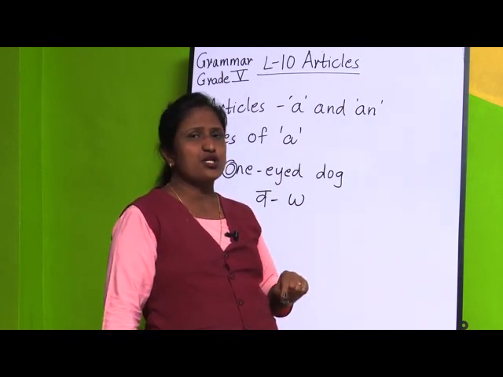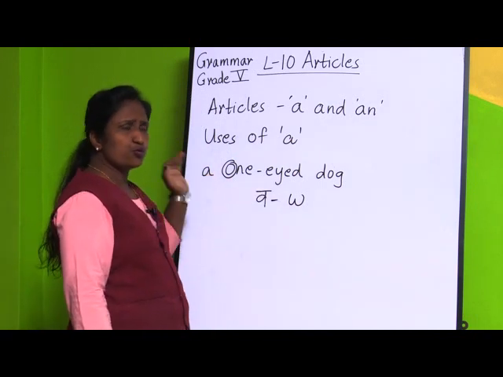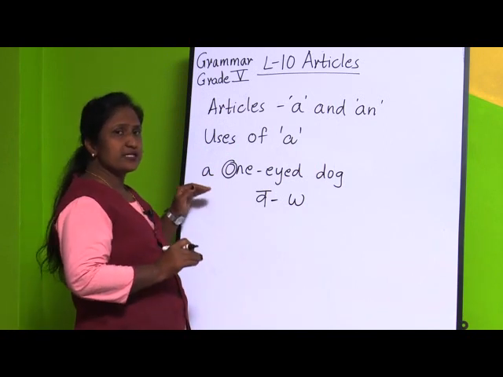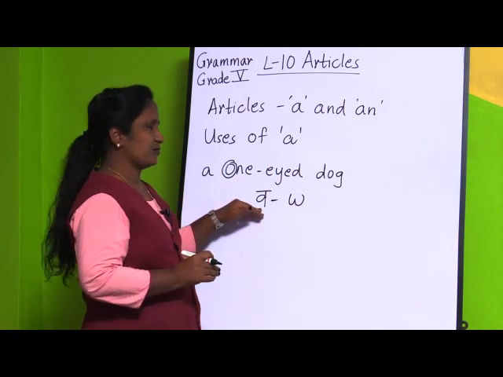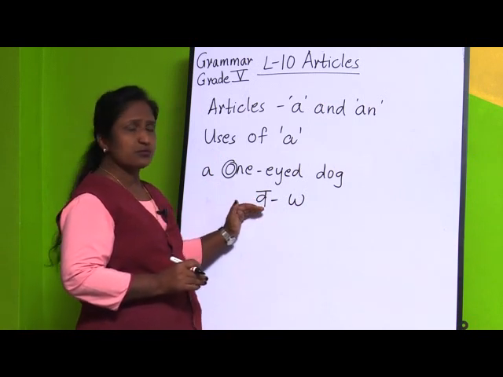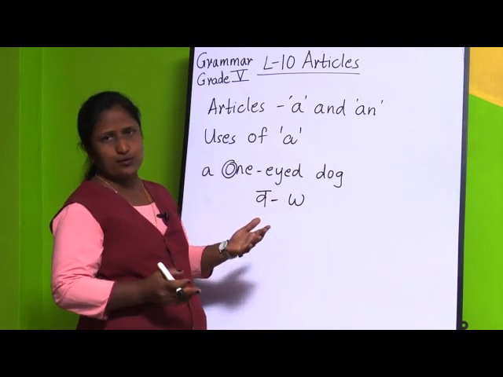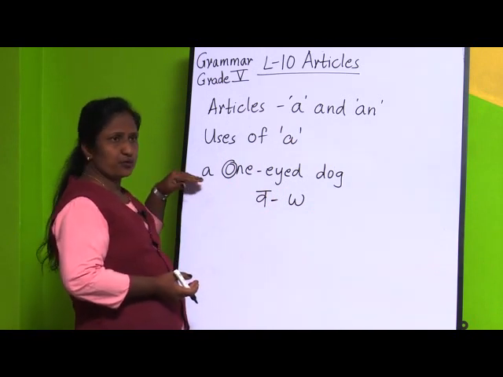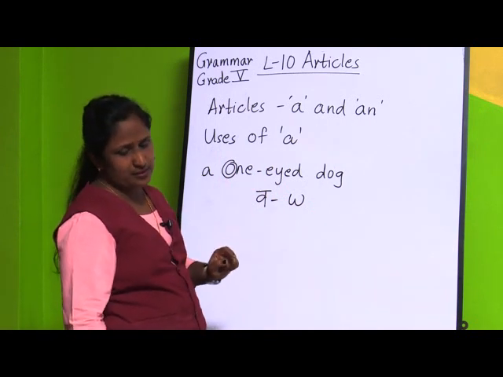But there are some exceptional words, like I told you, one-eyed dog. I have written a. You are going to see it very minutely, very particularly. The word is starting with o, which is a vowel, but it is sounding like w. In English the sound will be w. It starts with w, and you know children, w is a consonant. So we are going to use the article a for one-eyed dog. I hope children you have understood now.